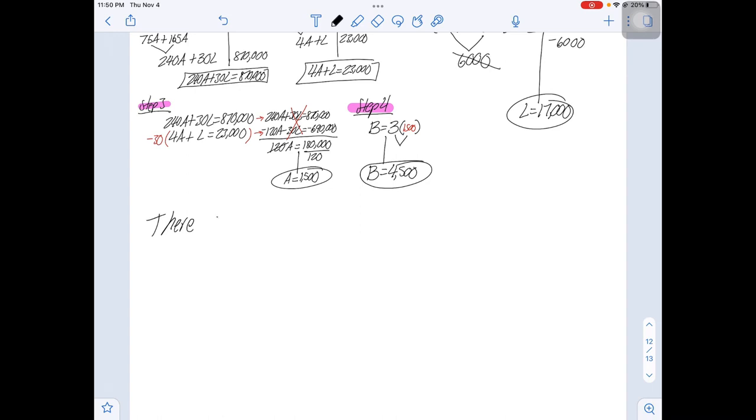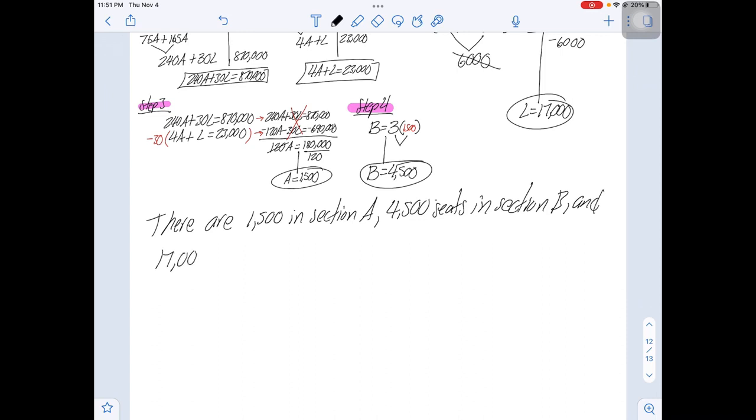There are 1,500 seats in section A, 4,500 seats in section B, and 17,000 lawn seats at the Hollywood Bowl.